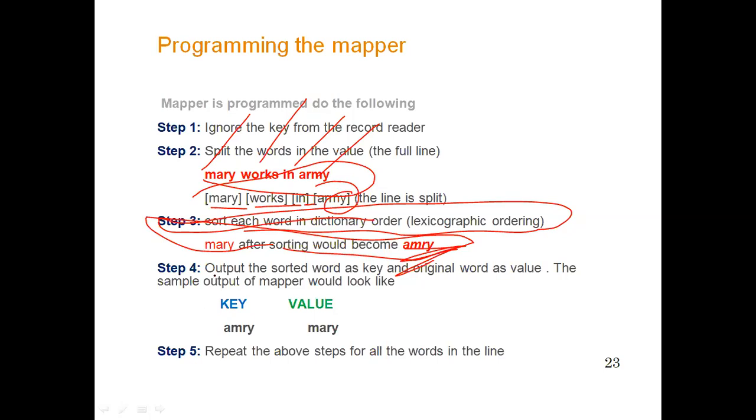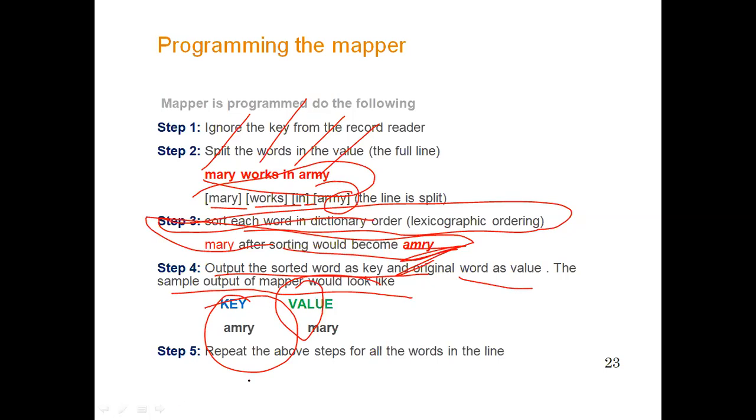Once the sorting is done for this, then output the sorted words as key and the original word as value. So the sample output of the mapper would look like this. The key is army and the value is Mary.